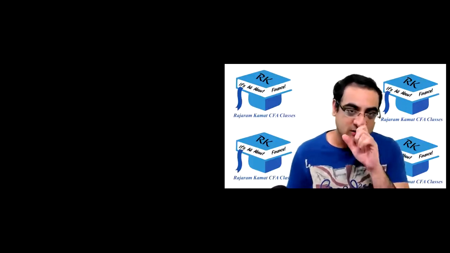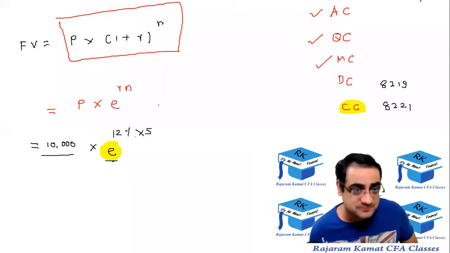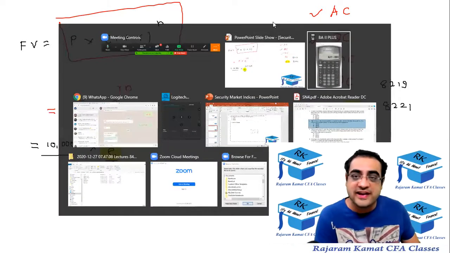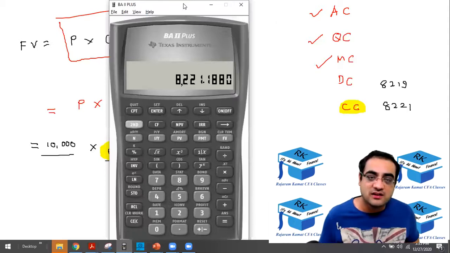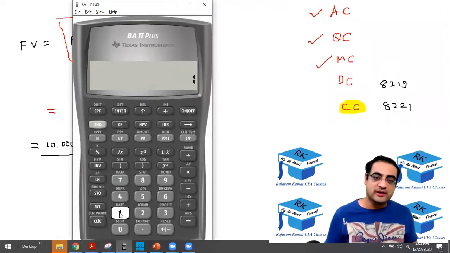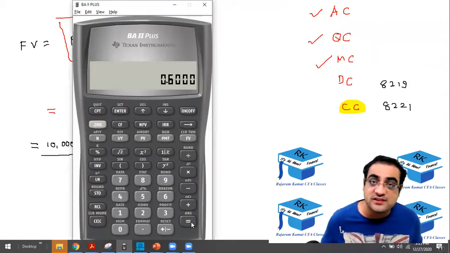Okay, Varad, where are you stuck? Let me know. Which step didn't you get? Sir, after 12% into 5, I didn't get it. Okay, so again, take your calculator and tell me, are you done with 12% into 5? I'm doing it for you: 12% into 5 equals. Are you done with this? Say yes or no.